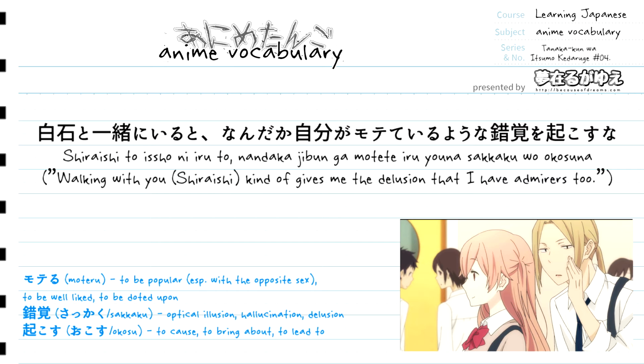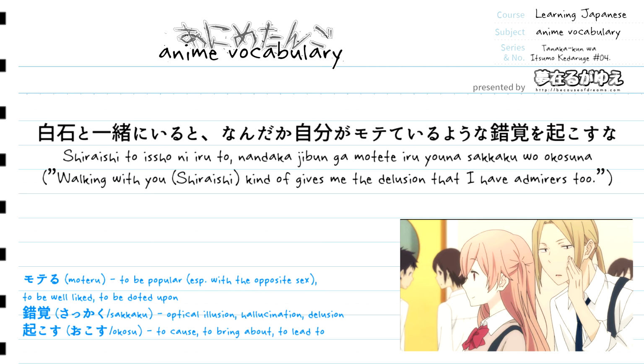Right after that we have the grammar pattern that is youna, and I believe we have covered this in our channel before, so check that out if you're not too clear on it. Basically what it's going to translate to is like, and it is going to be used to modify a noun right after it, and that noun is going to be sakkaku, and this will translate to basically optical illusion or hallucination or delusion, something along those lines.